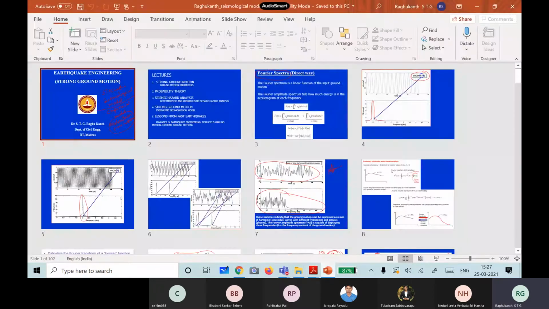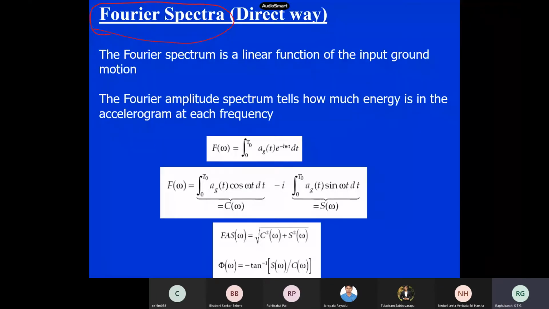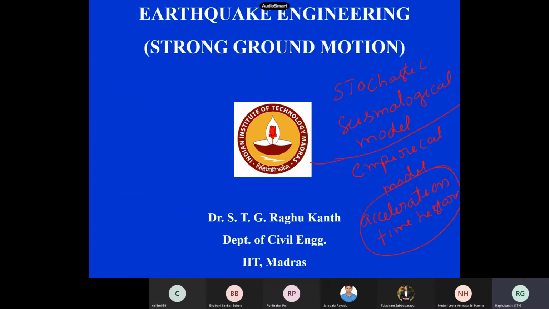So anyway, you followed, right? In the last class, we started our seismological model. This is the one we are looking for, and this is also empirical only.